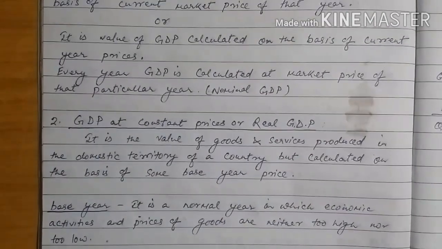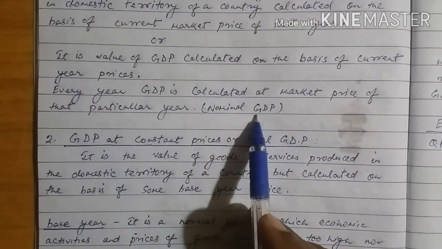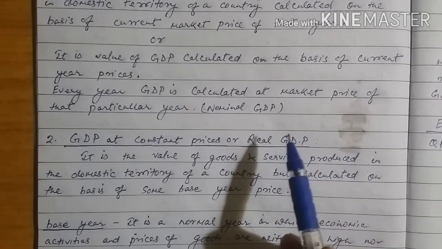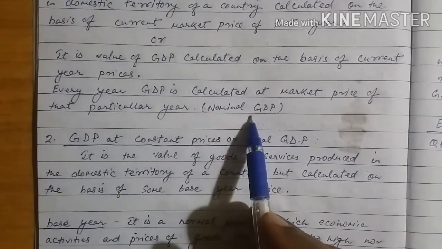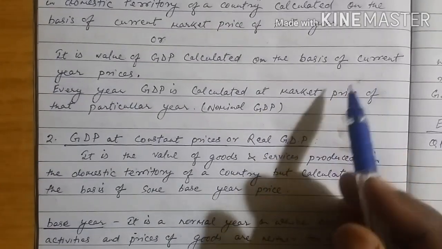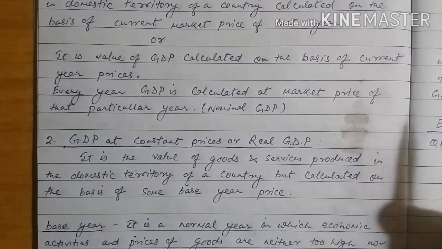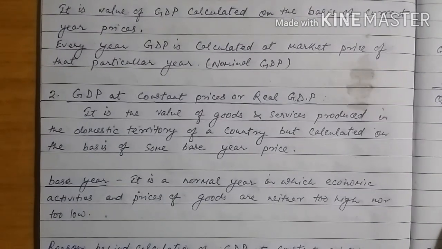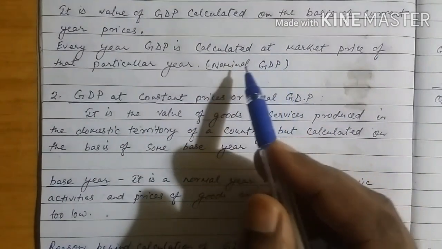Now why do we calculate this real GDP? Because every year nominal GDP is calculated. That means goods and services produced in this particular year multiplied by the prices of this particular year will provide us nominal GDP or GDP at current prices. And every year we will find that the value of GDP will increase. Normally the value of GDP increases. Every year we will find that our GDP growth rate is 4% or 5%. Sometimes it is as high as 8 to 10% also, and it is nominal GDP.